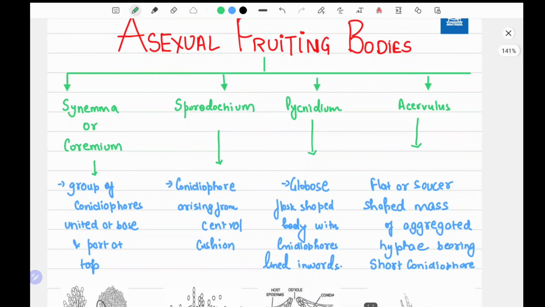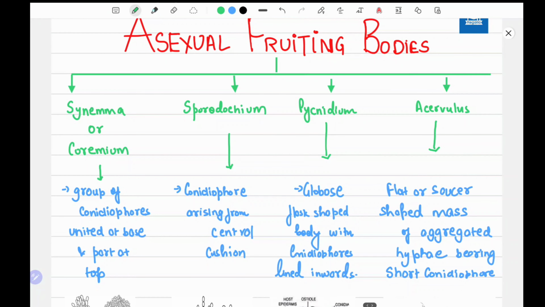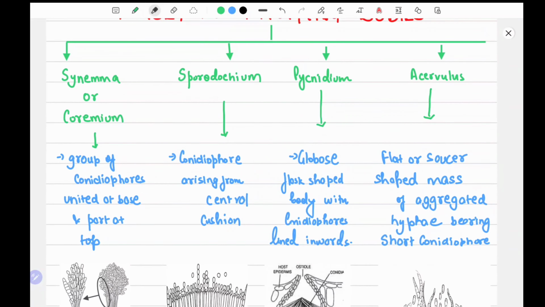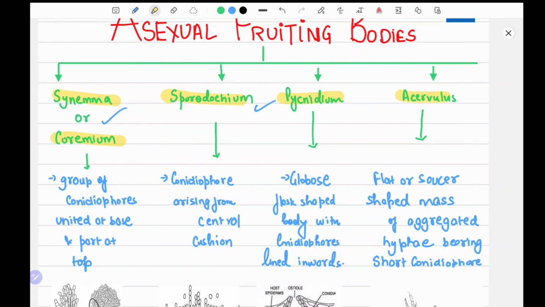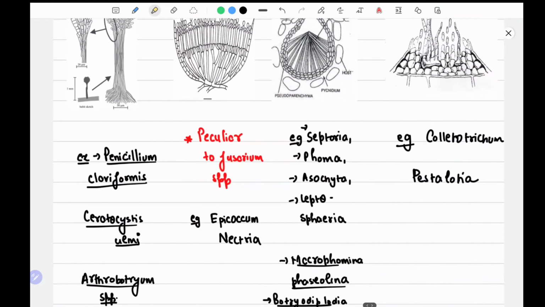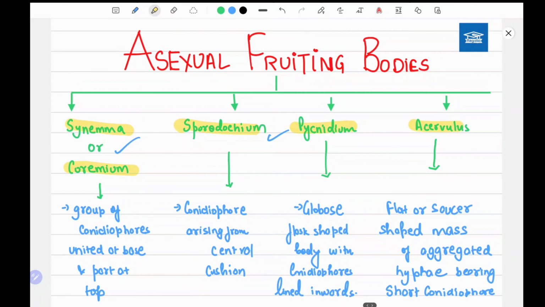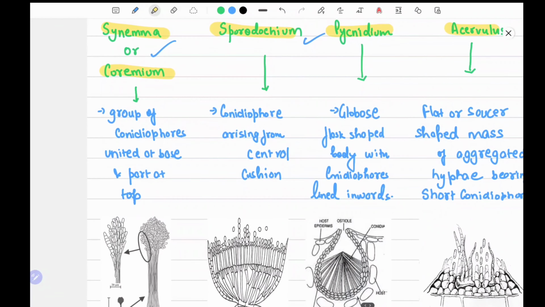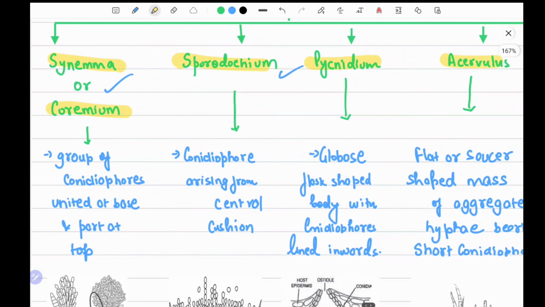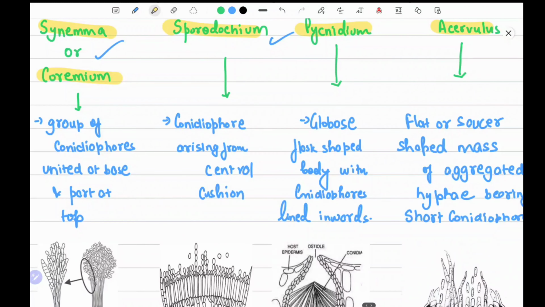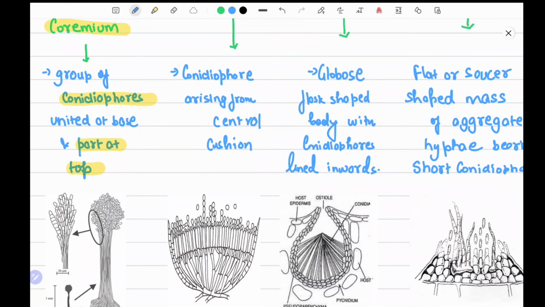Now, asexual fruiting bodies. Asexual fruiting bodies are synnema or coremium, sporodochium, pycnidium, acervulus. So these are the four fruiting bodies we will study. They are asexual, meaning they are not involved in sexual reproduction. Now, synnema or coremium are a group of conidiophores which are united at the base and part at the top. So they form a bunch-like structure at the base.